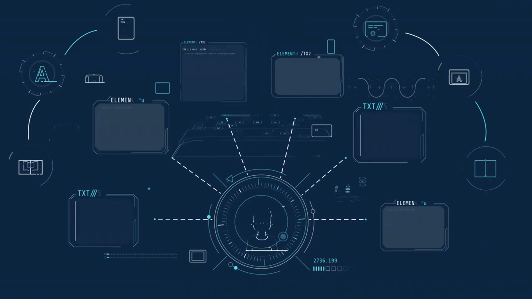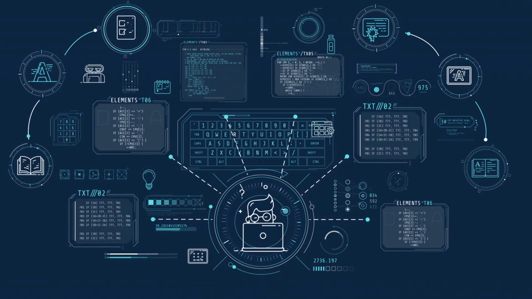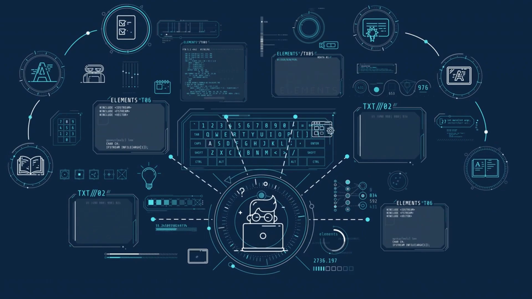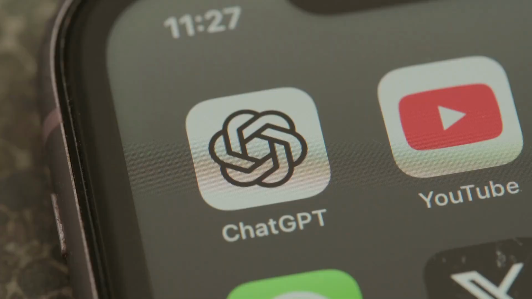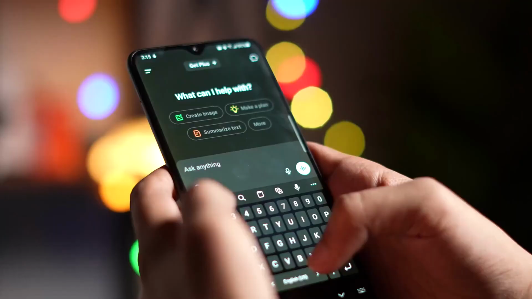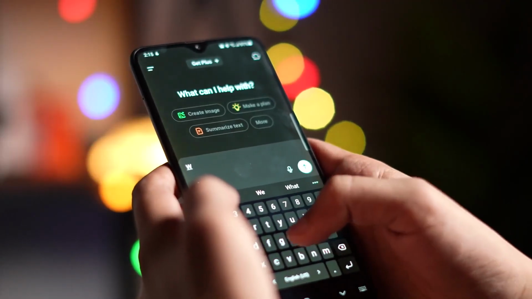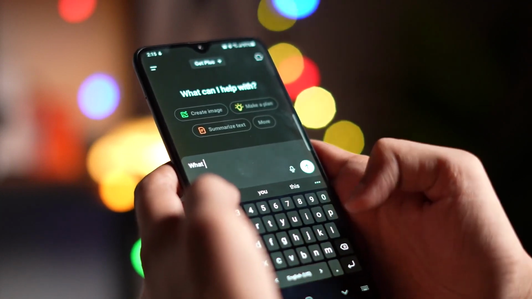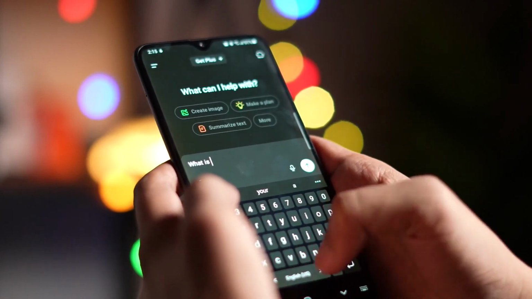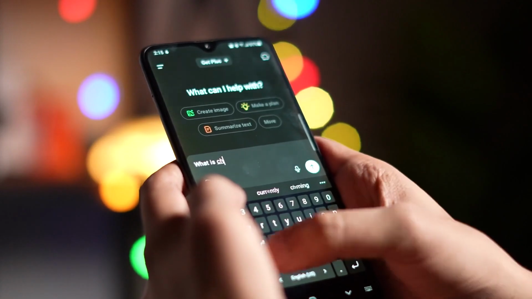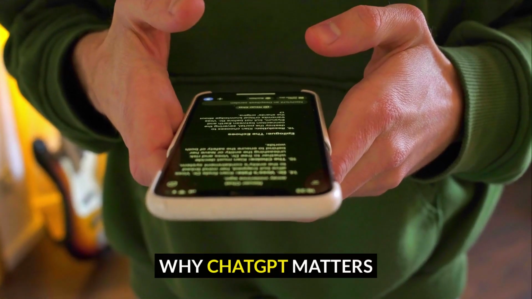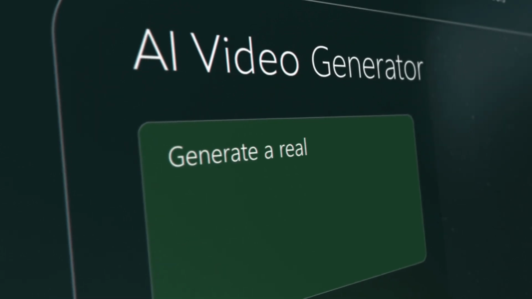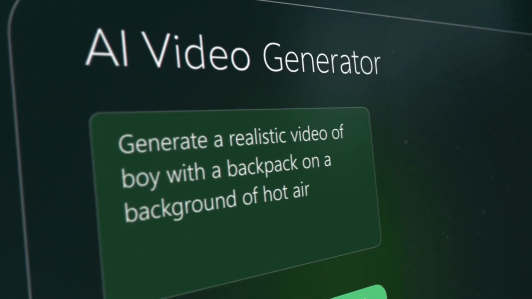Businesses are already experimenting with AI chatbots for customer support, data analysis, and marketing automation. Creative industries are exploring AI-assisted storytelling, music composition, and digital art. Even healthcare and scientific research are seeing applications in which AI models like ChatGPT assist with data analysis and knowledge synthesis. Why ChatGPT matters.